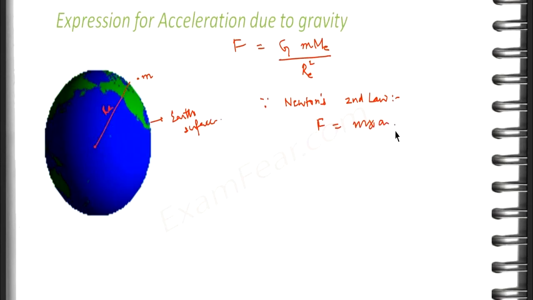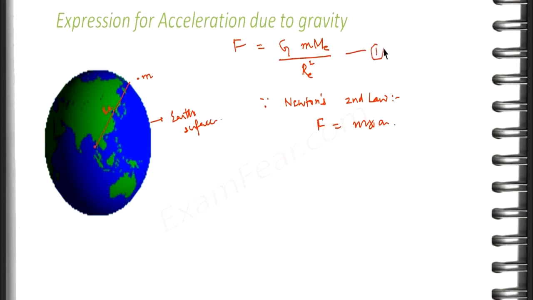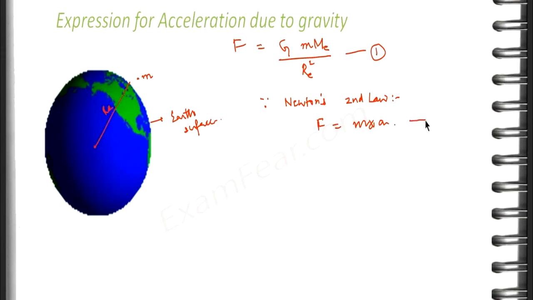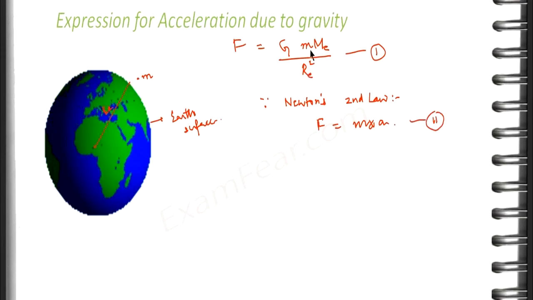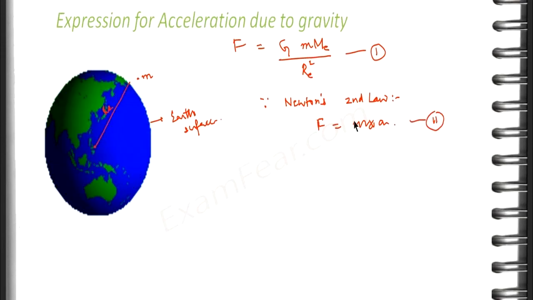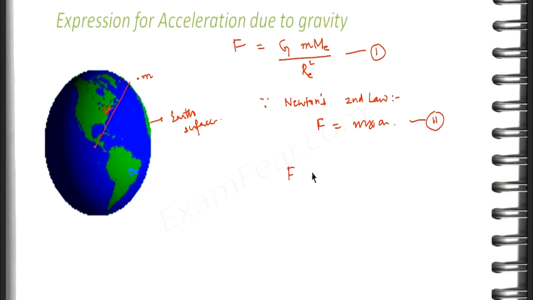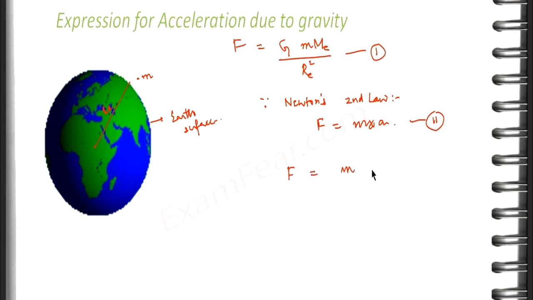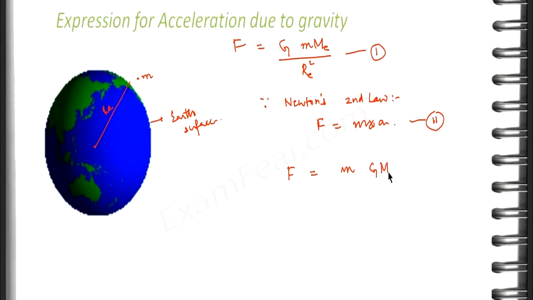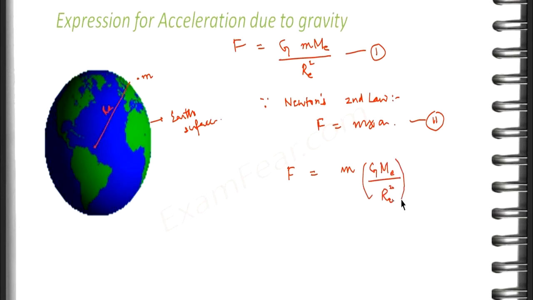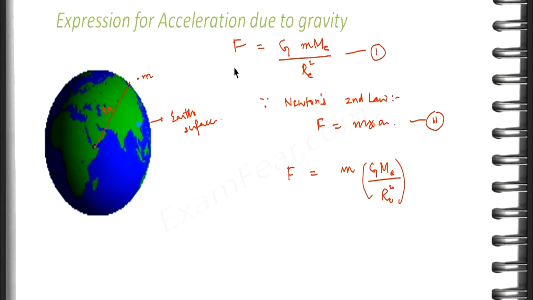Now, if you compare this equation with Newton's second law, that is with this equation, what will you find? You will see that force is equal to mass into G Me divided by Re square. This is what you have basically in this equation number 1, right?